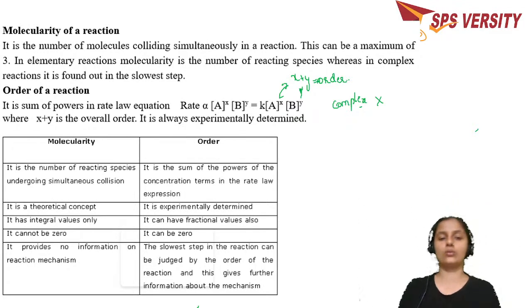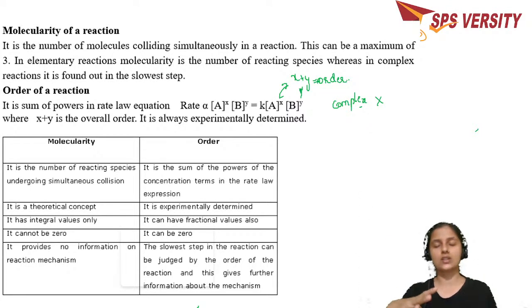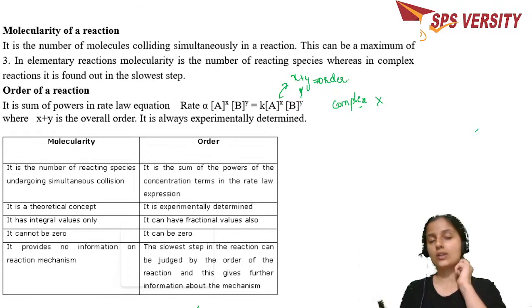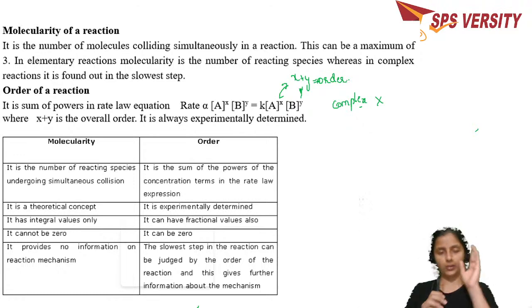If the particular reaction has three different steps, for example a complex reaction, the reaction is going to happen in three steps. In those three steps, the slowest step's number of reactant molecules, or the power, is taken as the order.